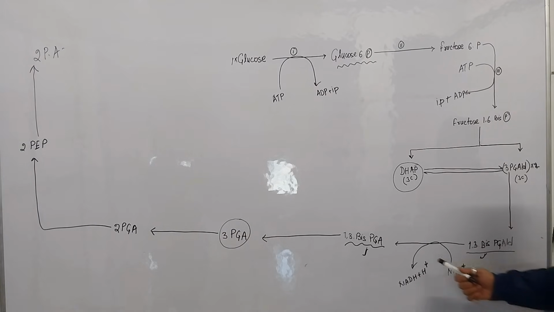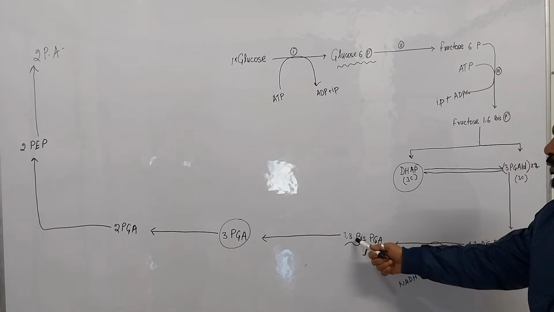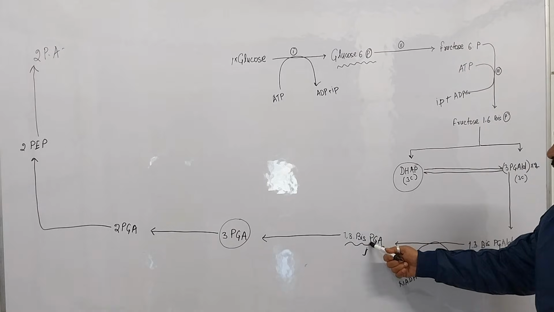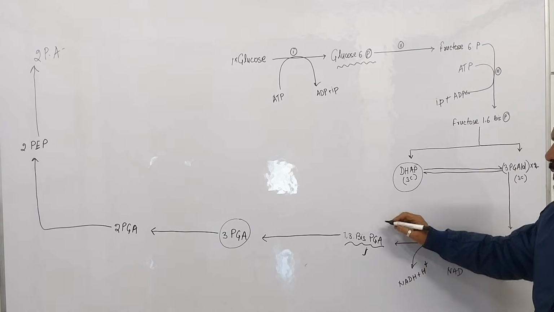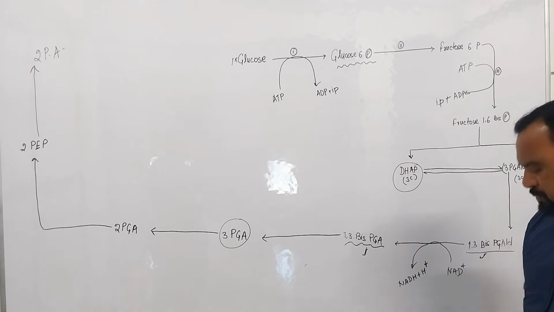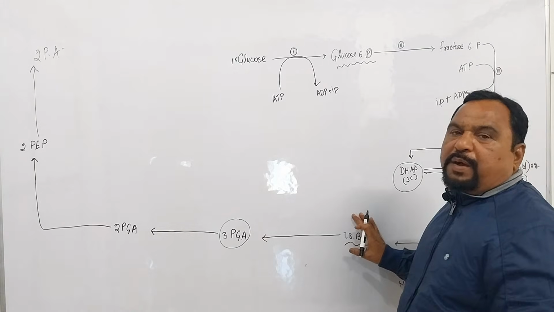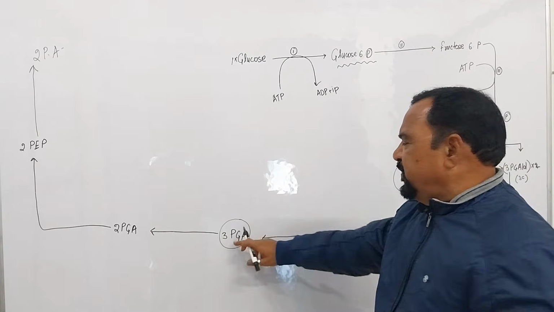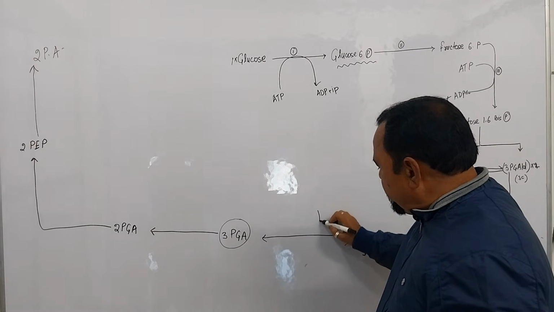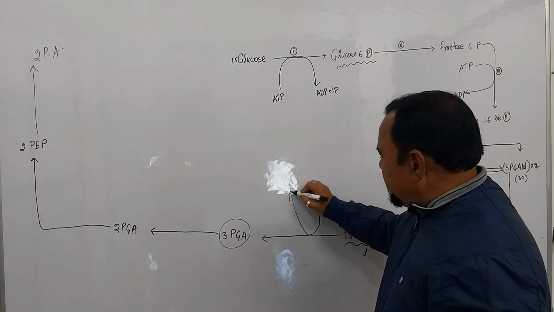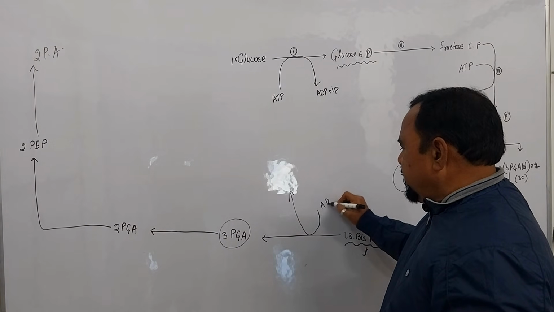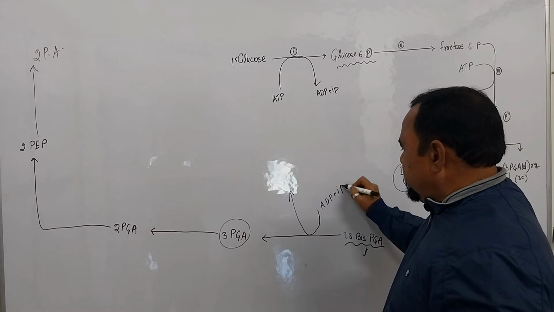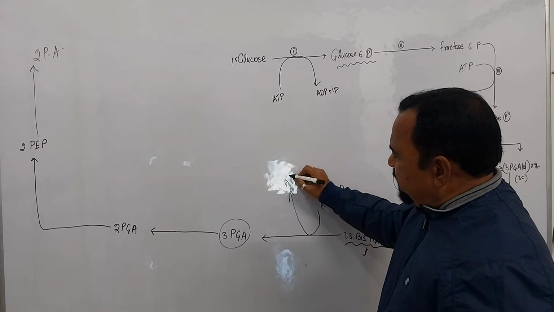Again, 1,3-bis-PGA means 1,3-bisphosphoglyceric acid, which has 2 phosphate groups. Okay, so 1 phosphate group is broken, then it is converted to 3-PGA. So here ATP is produced. Remember it. ADP plus Pi, and ATP is produced.